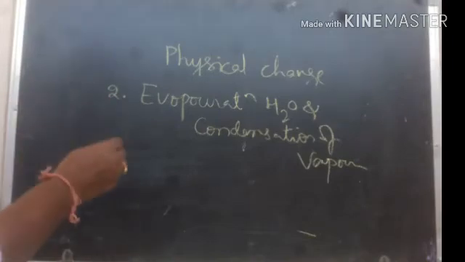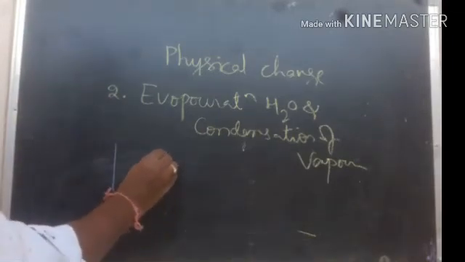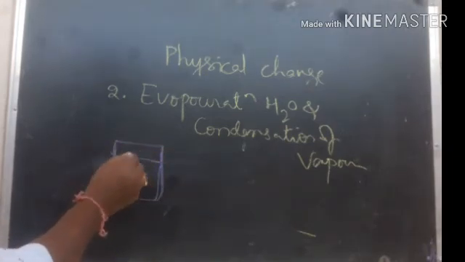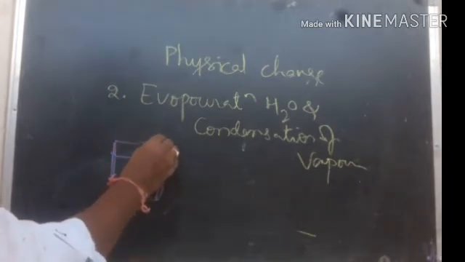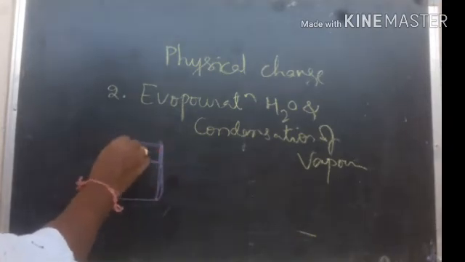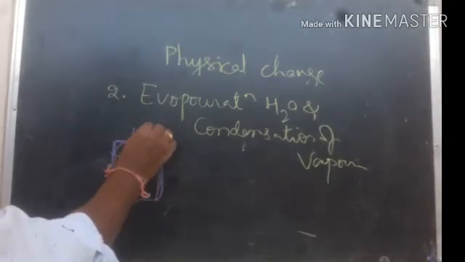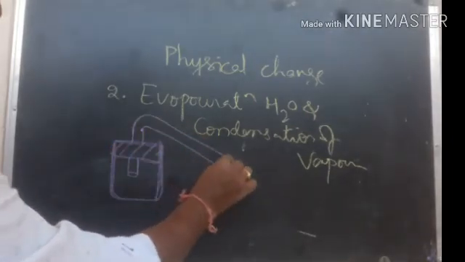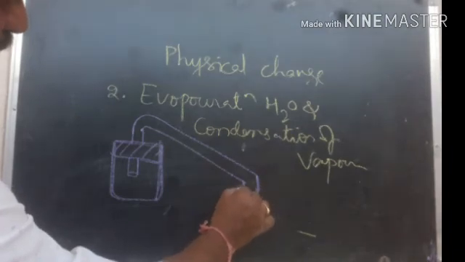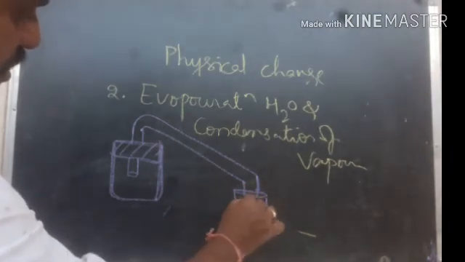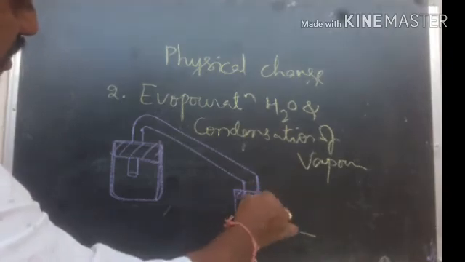In case of evaporation, for example, take a beaker and arrange a rubber cork here, and with a small hole insert a delivery tube and deliver it into the test tube, and cover it with the rubber cork also.